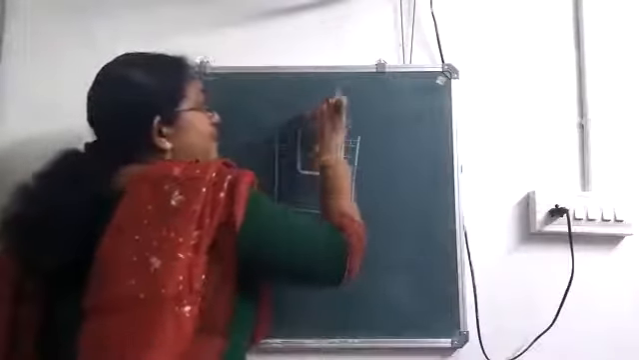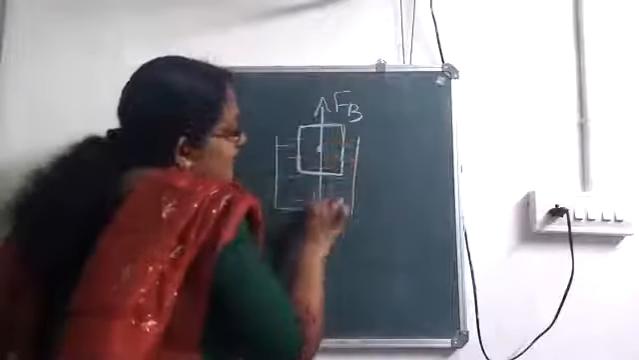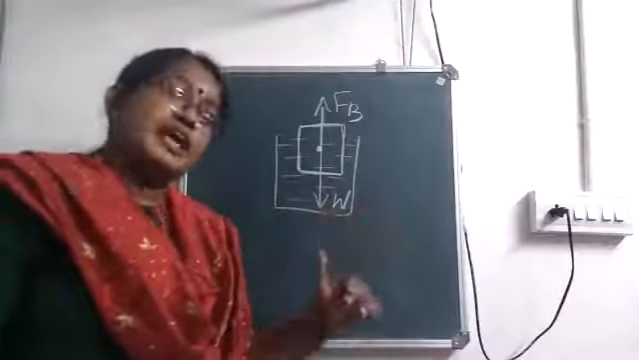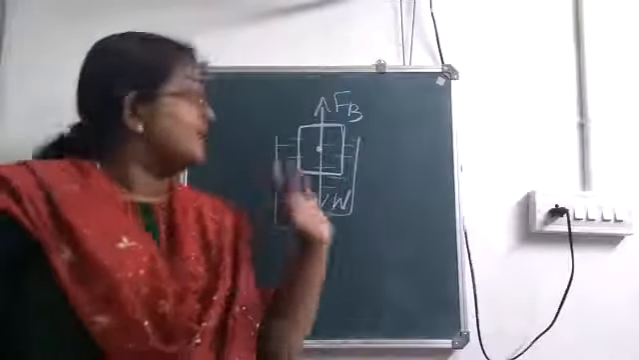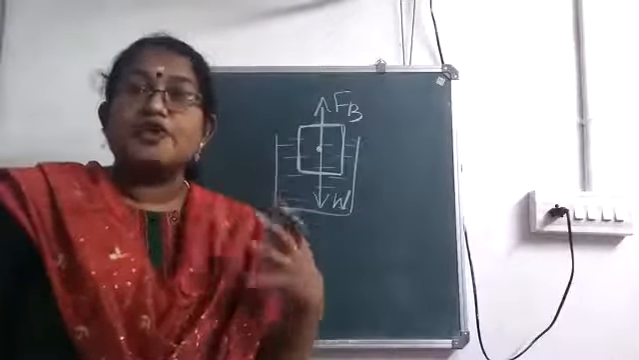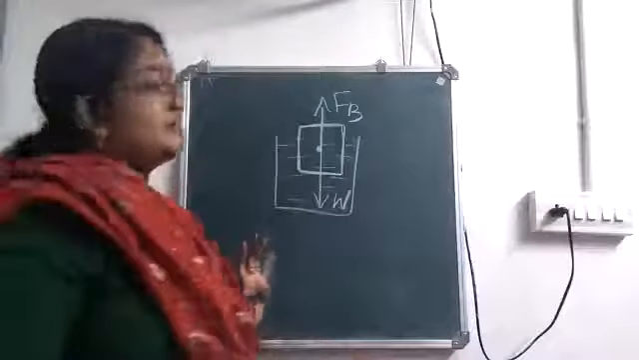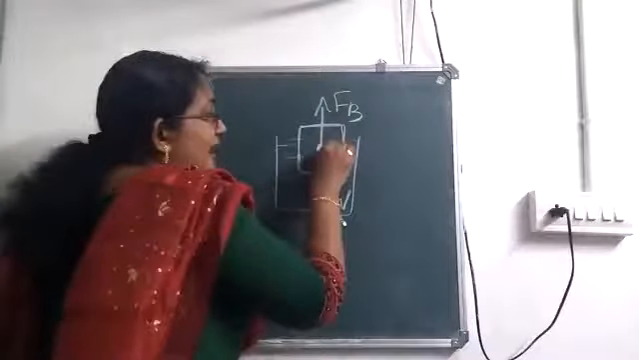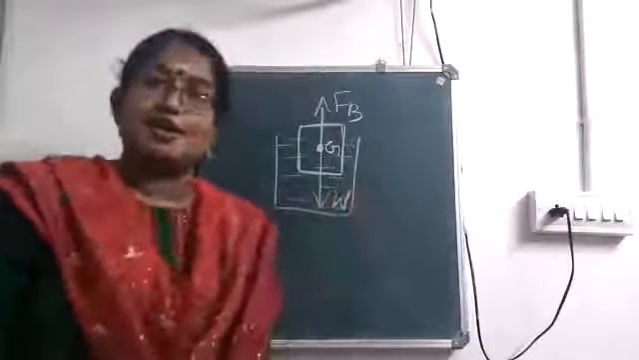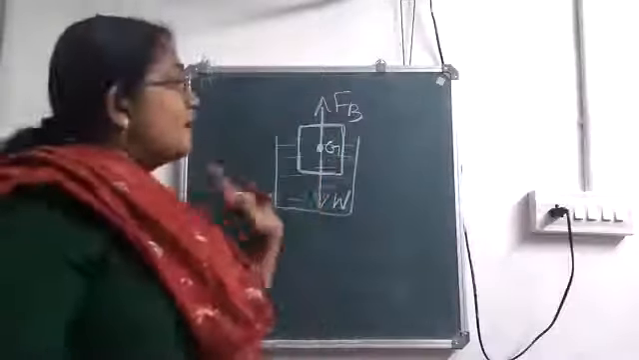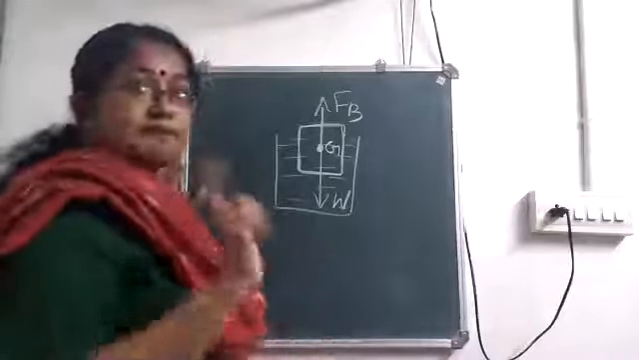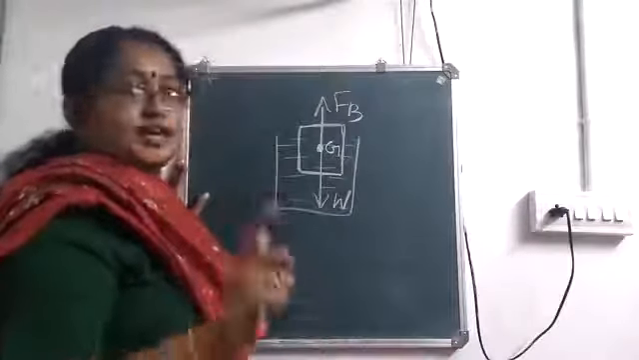Upthrust in the upward direction and weight of the body acting in the downward direction. Weight of the body always acts along the center of gravity. Center of gravity is the point where the entire weight of a body is concentrated. So here we will have G, the center of gravity of the body, and weight will be acting along the center of gravity. Now upthrust acts along the center of buoyancy. Okay, upthrust acts along the center of buoyancy.